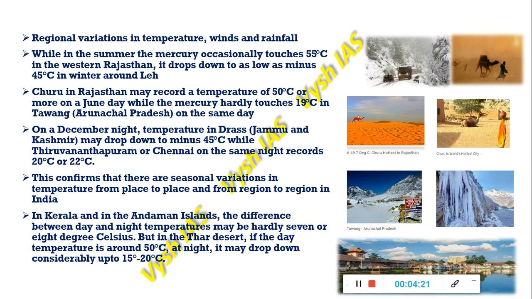Similarly, in Kerala and the Andaman Islands, the difference between the day and night temperature is hardly around 7 to 8 degrees Celsius. But in the Thar Desert, if it is a very, very hot day, it will end up having a very, very cold night.